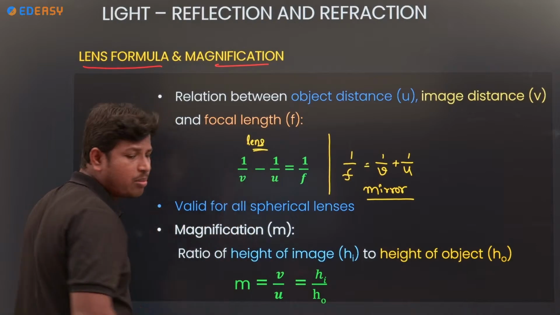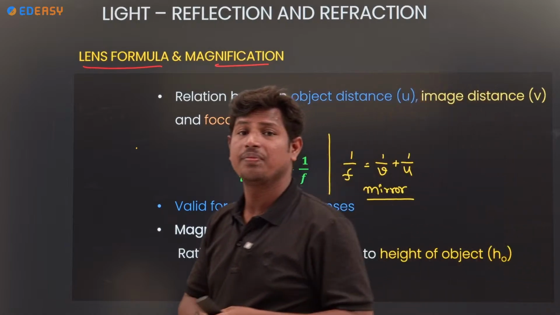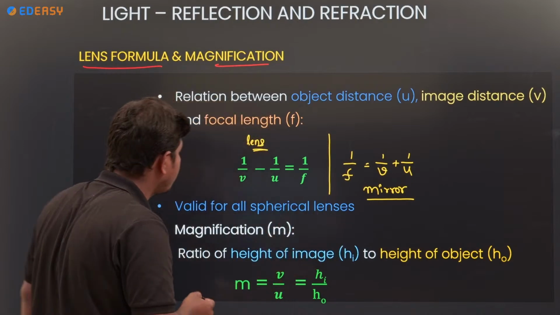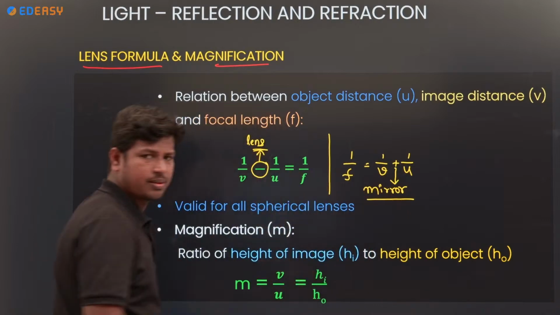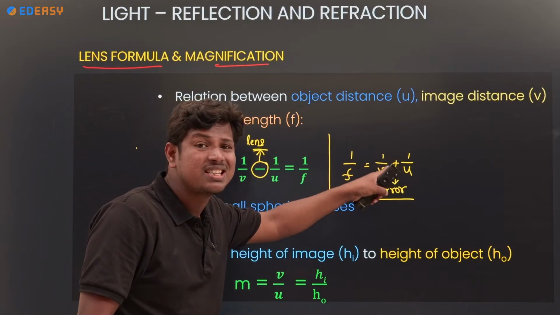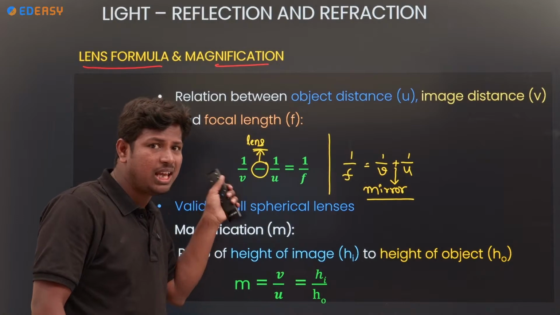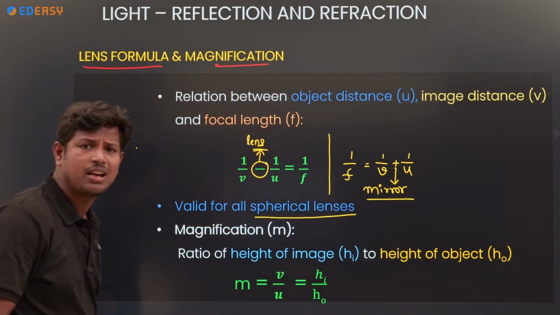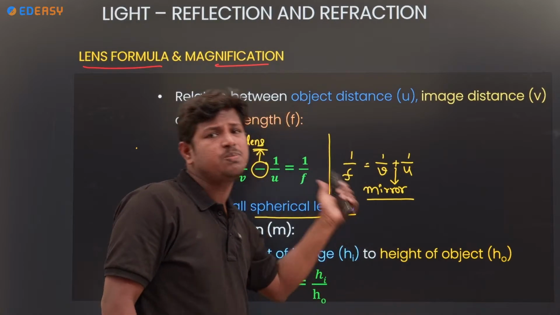Compare both lens and mirror. Anybody from the comment section, compare both. Which changes? Is there any difference between mirror and lens? What difference is there? In lens you have minus, in mirror you have plus. That's it. Okay. Object and image as per sign conventions negative. Here object is negative, image is positive. Clear? Okay. Next, the formula is valid for all spherical mirrors. Here it is valid for all spherical lenses.